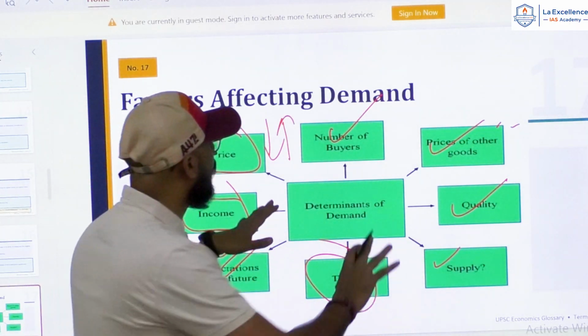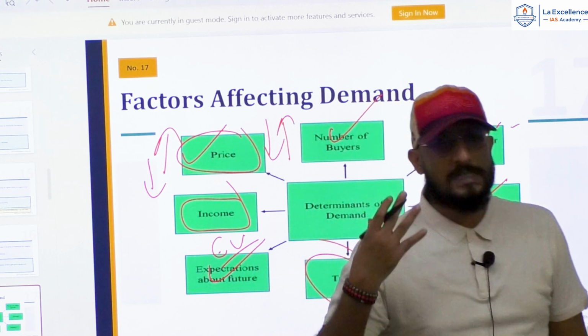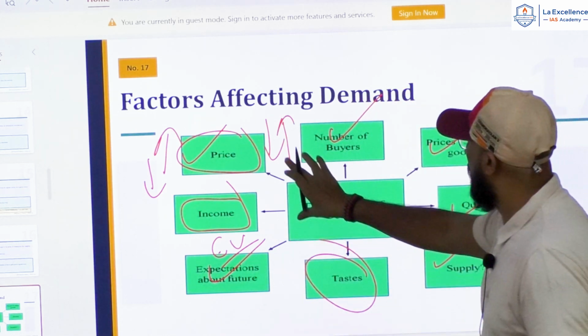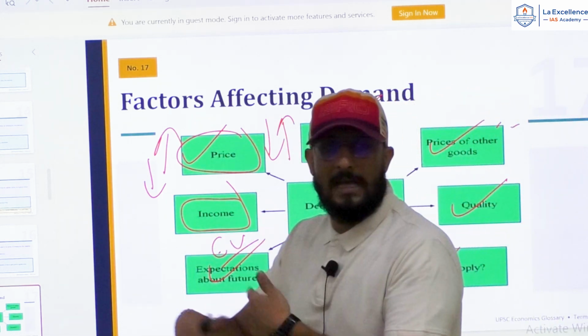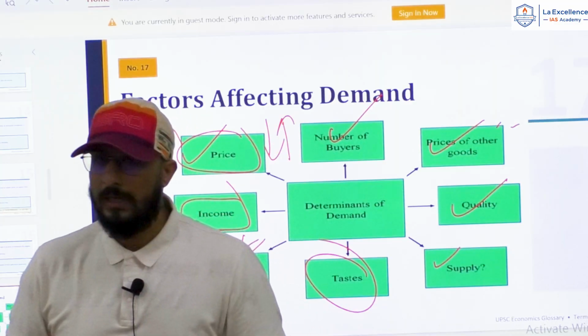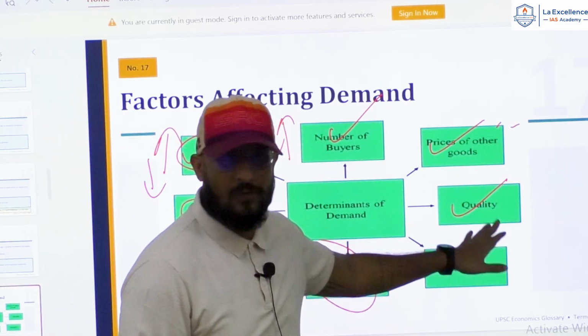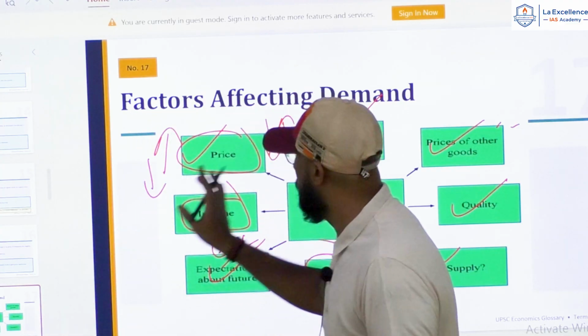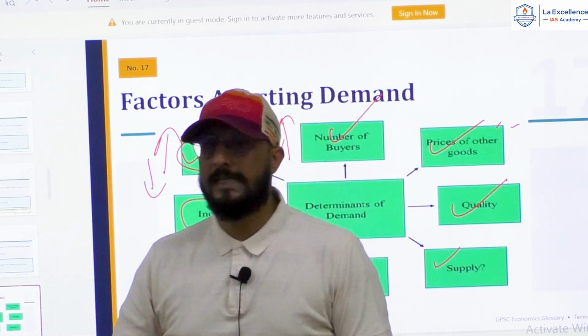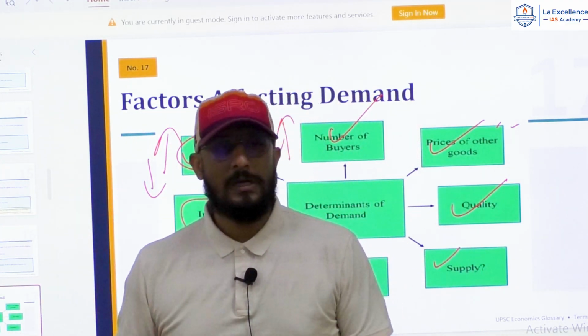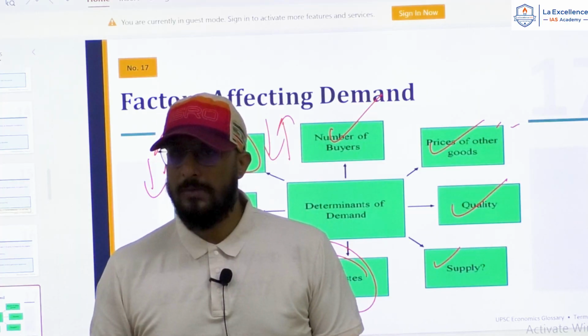Right. So all of these factors put together creates demand. All of these factors, they interplay, they are interlinked with each other. Right? Whenever in UPSC or in an exam they ask a question about one individual factor, you have to assume that all other factors remain constant. Getting my point?